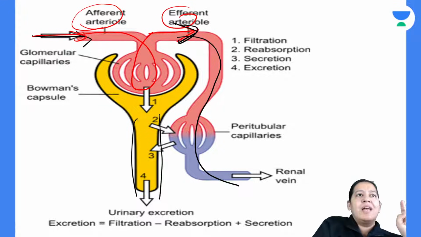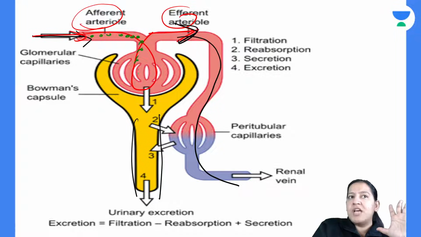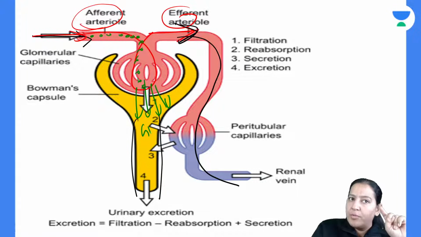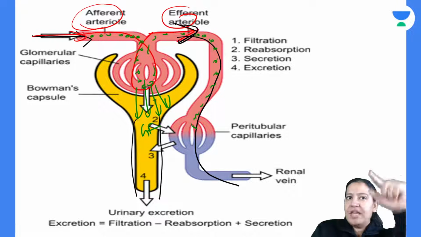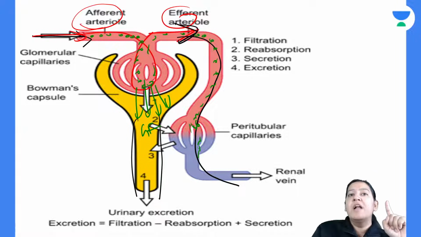So see, this is the drug coming in the blood. This drug wants to get excreted. So some of the drug will be excreted here, maximum drug. So this step is glomerular filtration. But some drug will go away. It is not getting time to get excreted here. So it will go away in the peritubular capillary, from the efferent arteriole. From the peritubular capillary, it will be reabsorbed here again. So this step is tubular reabsorption.